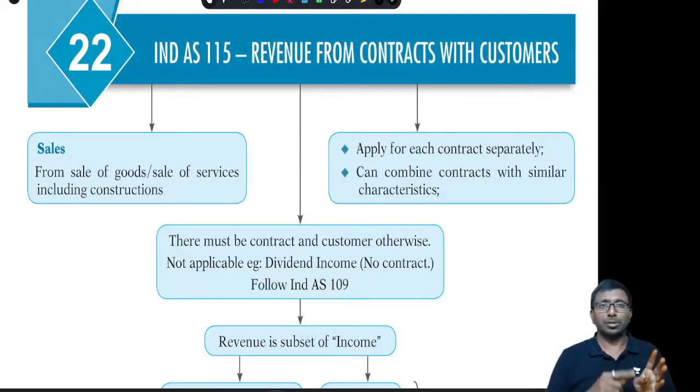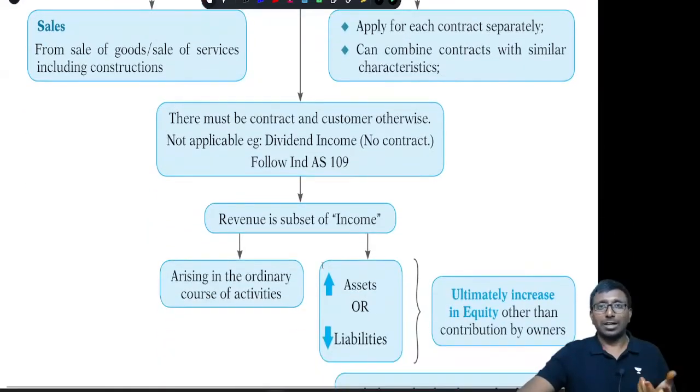This standard is applicable for sale of goods or sale of services, and even for construction services. Like Accounting Standard 7 in the old accounting standards, there is no separate standard now; Ind AS 115 deals with construction services as well as other services. If there is no contract, for example the company is getting a donation, or receiving dividend income, then it is not dealt with by Ind AS 115.